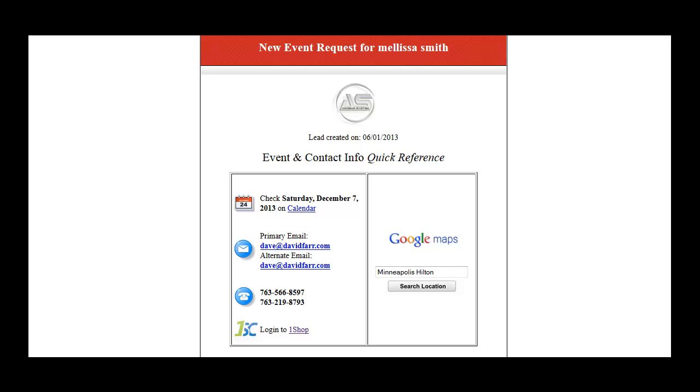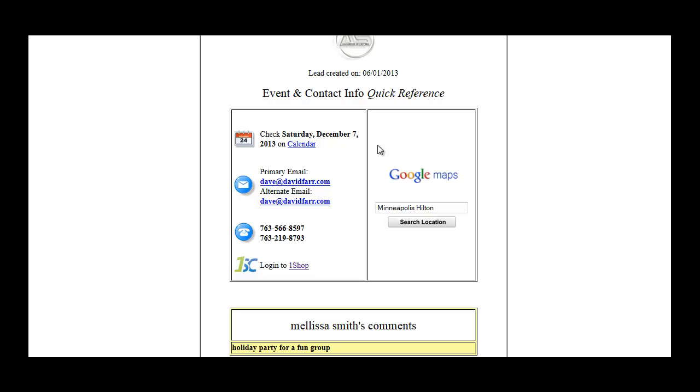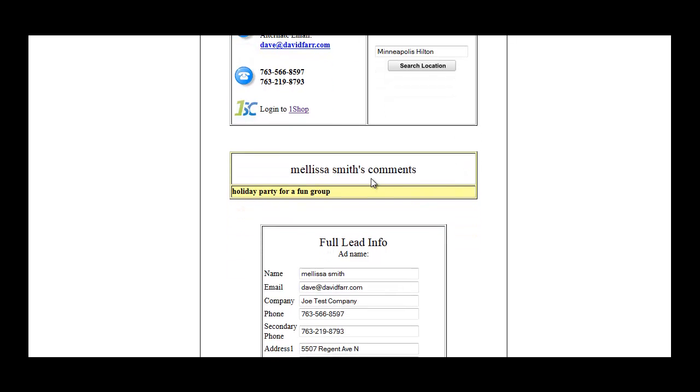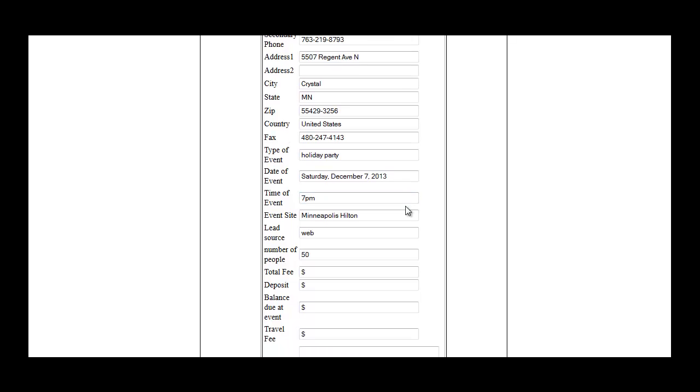And this is made and designed so that you can quickly and easily respond and send a customized response to that client with typically just a few clicks of your mouse or a few taps of your finger on the smartphone. Let's just take a quick look here. If we go line by line and look, and this is the quick information here, the quick reference information. So we have the date that was requested. We can click over to the calendar if we'd like. We have email addresses that they provided, phone number that they provided. We can search the map if we're not familiar. We can see the comments here, and we see everything that they typed into the form.